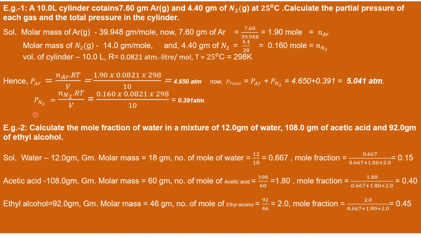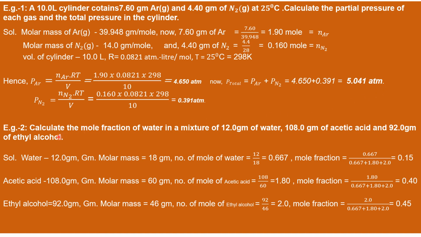Similarly for nitrogen, we get 0.395 atm. Therefore, total pressure equals the partial pressure of argon plus the partial pressure of nitrogen, that is 4.650 and 0.391, which equals 5.041 atmospheric pressure, or 1 atm.